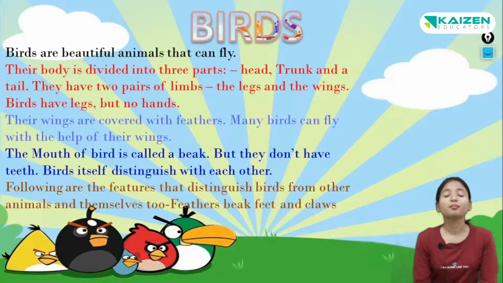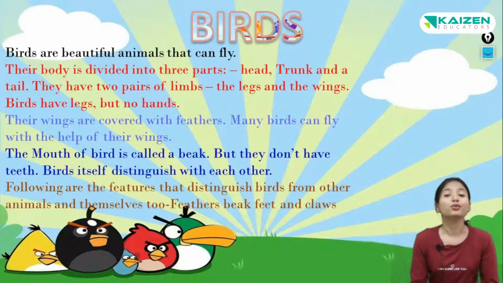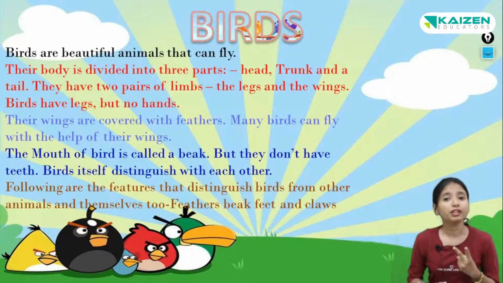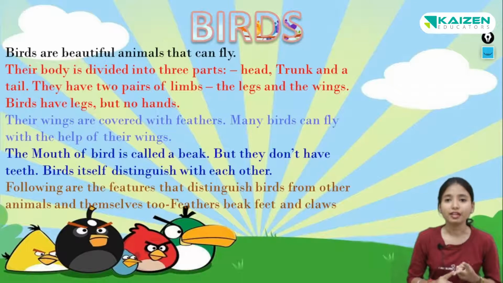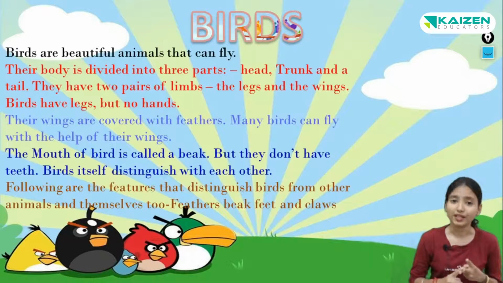Children, birds are beautiful animals that can fly. Their bodies are divided into three parts: head, trunk and tail. So what are the three parts? Head, trunk and tail. They have two pairs of limbs. Birds have two pairs of limbs and they are legs and wings.